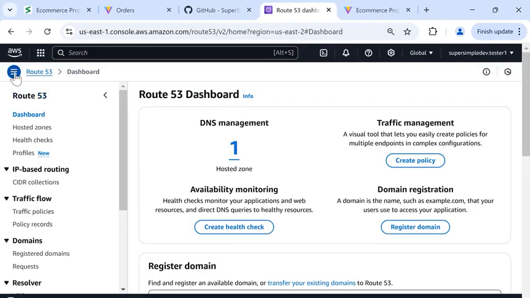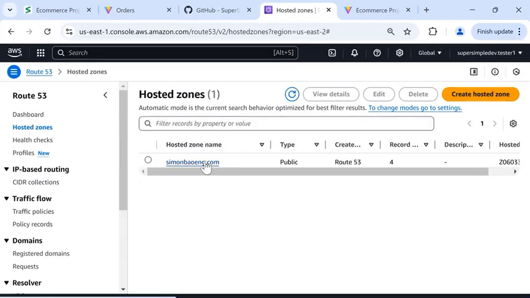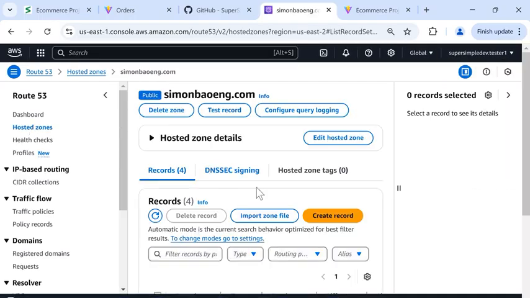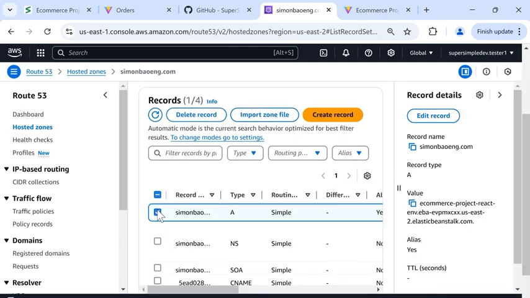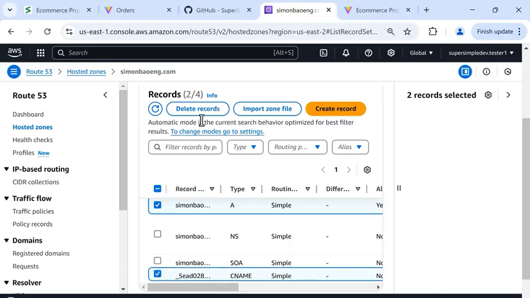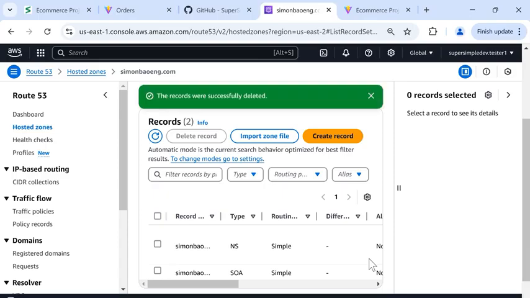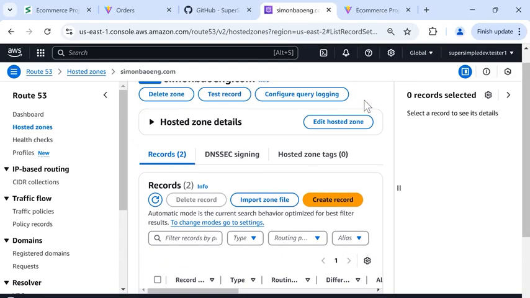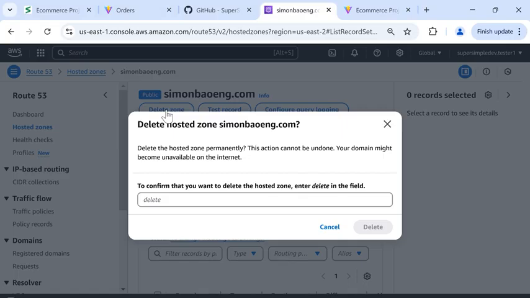And in this menu, we can go to Hosted Zones, and we'll open the hosted zone. And inside here, we're going to select the A record and the CNAME record and delete these records. And then at the top, we can delete the hosted zone. And in here, we'll type delete and click delete.